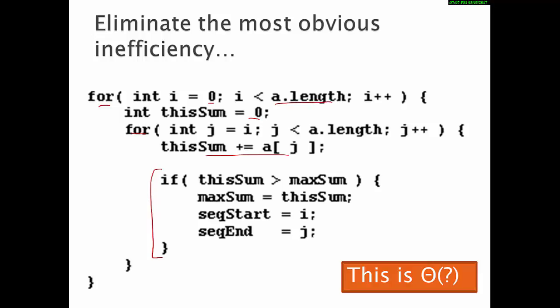This loop goes from 0 to n-1, and this one goes from i to n-1. I'm not going to resolve this right now, but if you look back to what we've done in class, this is incredibly similar to selection sort that we did on the first day, and it turns out that it is big theta of n squared. The runtime was about 1/2 n squared. So that's way better.